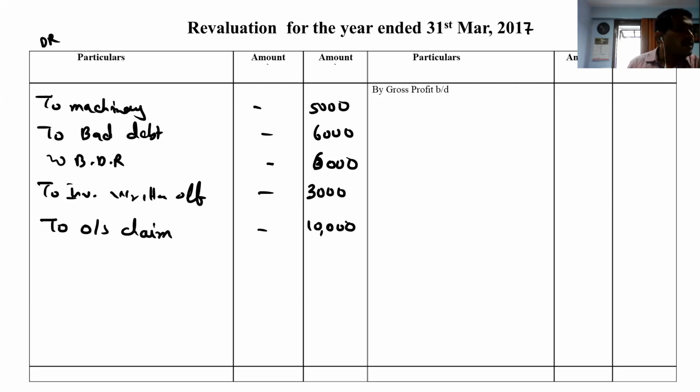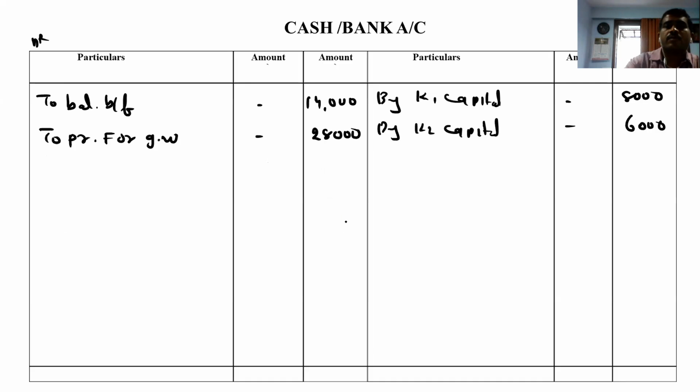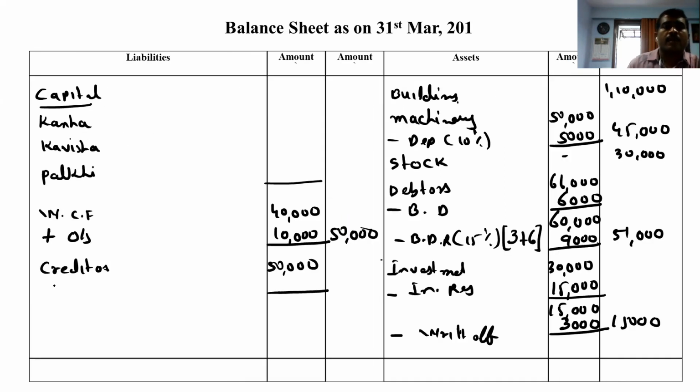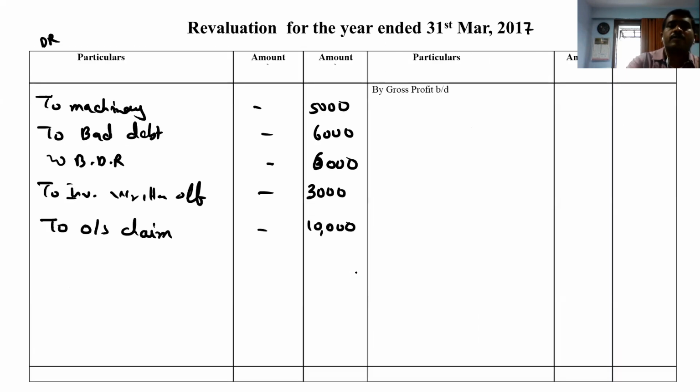Next they say that creditors are not to be paid. Creditors को पैसे नहीं देने. So come to creditors. In creditors write minus return off. How much? Creditors not to be paid 10%, that is 5,000. Outer column 45,000. So minus minus opposite side. It's an income for us. By creditors 5,000.